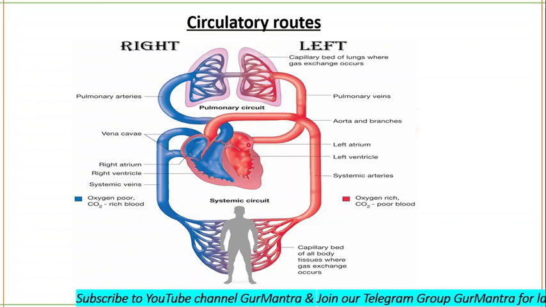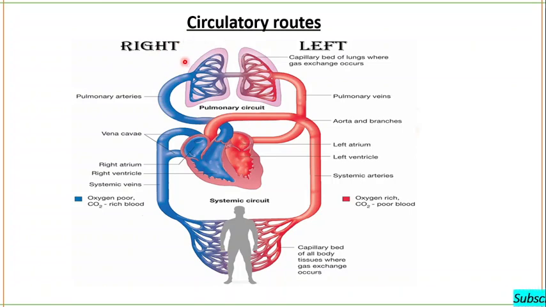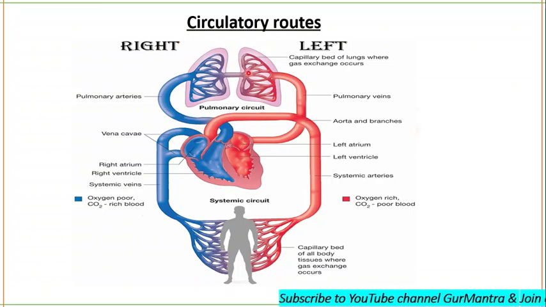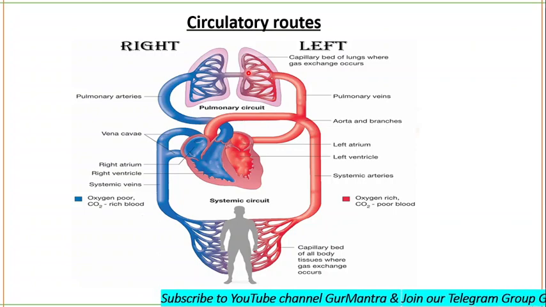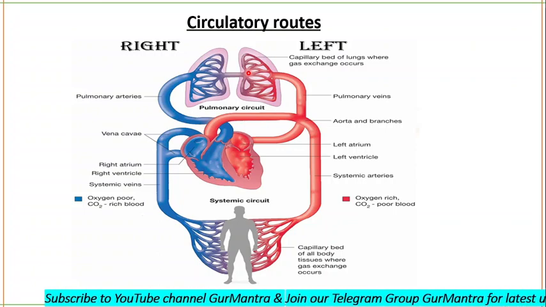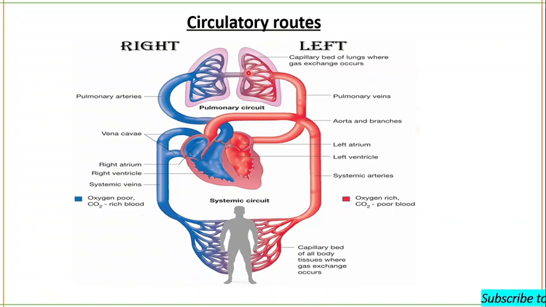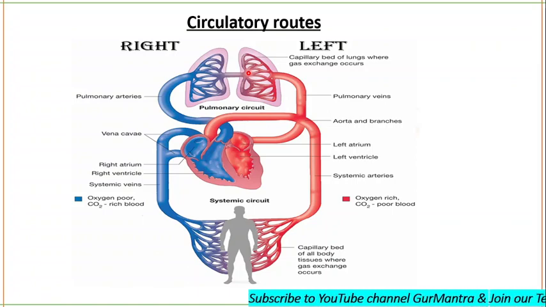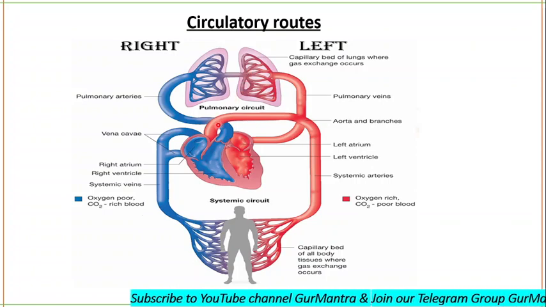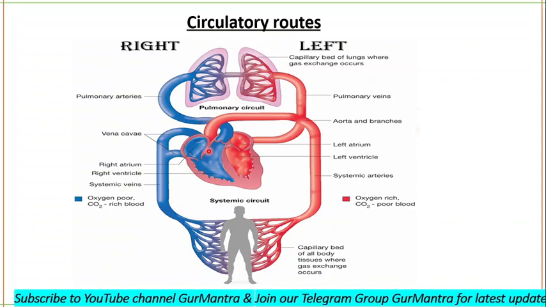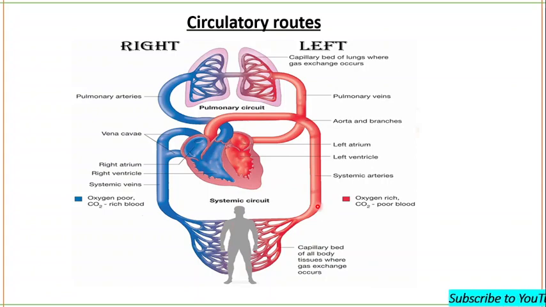Okay, so in the pulmonary system, we are talking about the transport of blood from and to the lungs, from lungs to heart and from heart to lungs. And in the case of systemic circulation, we talk about what? We talk about the transport of blood from the heart to different parts of the body, and then from different parts of the body to the heart.